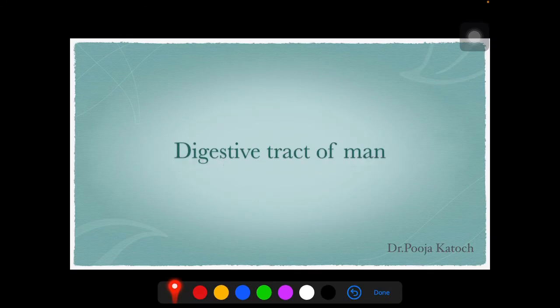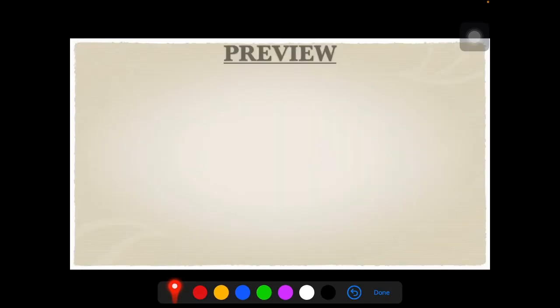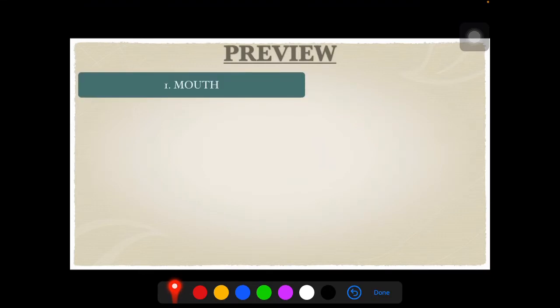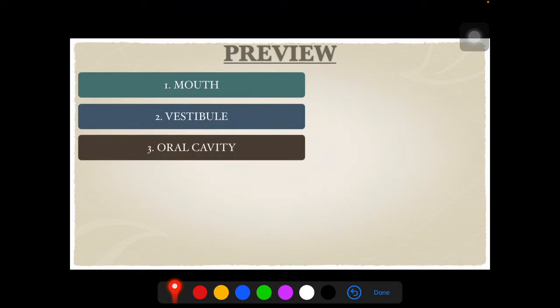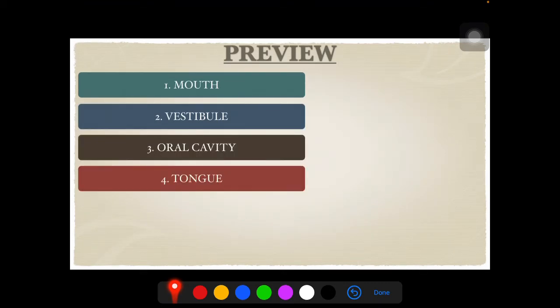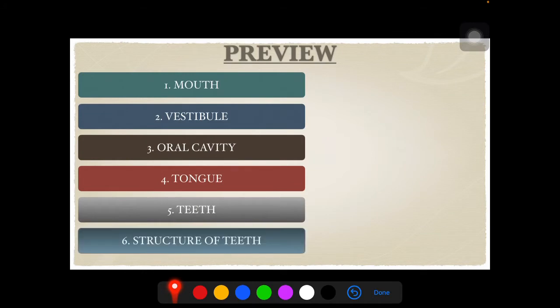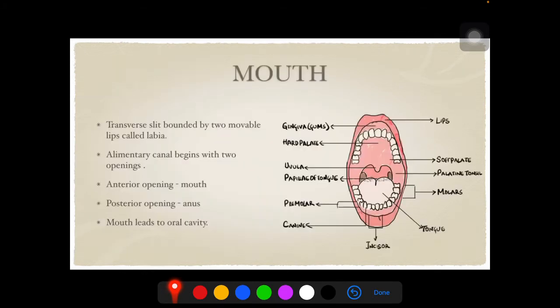Digestive tract of man. Talking about the preview, we'll be discussing mouth, vestibule, oral cavity, tongue, teeth, and structure of teeth. Mouth: a transverse slit bounded by two movable lips called labia. So, mouth is referred to as a transverse slit bounded by labia.